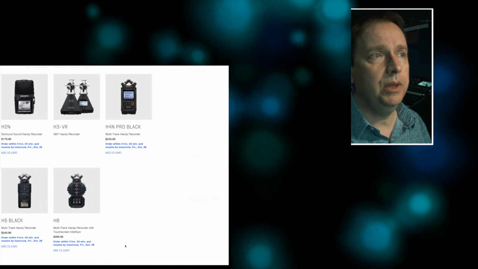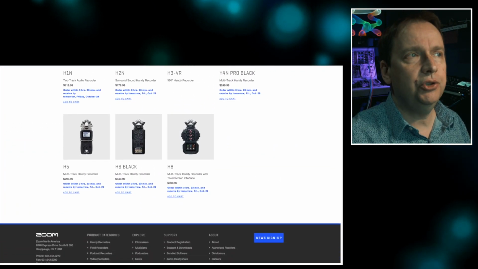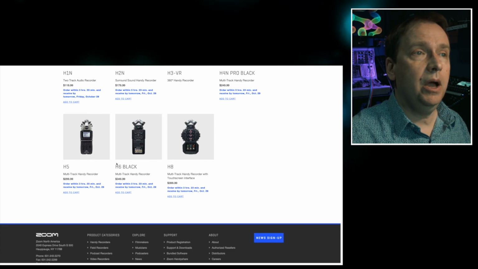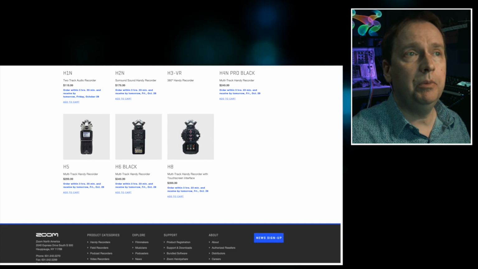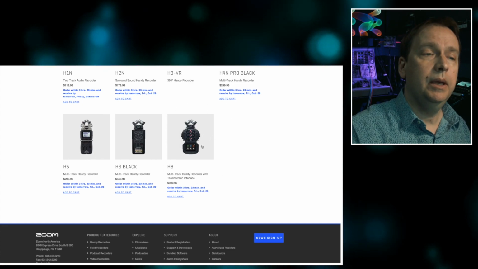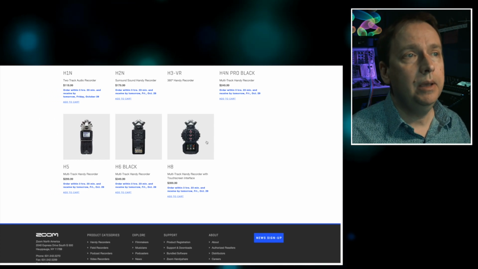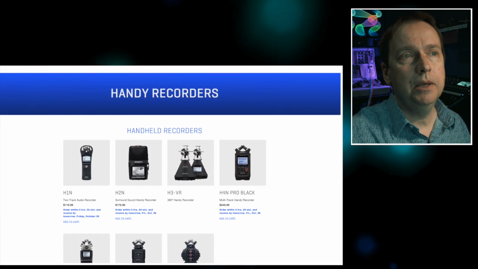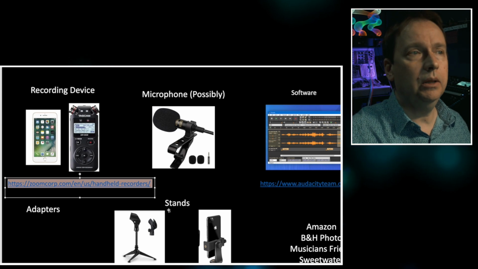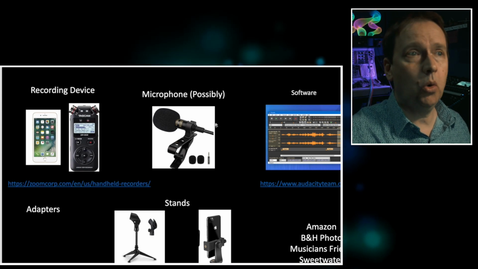Again, these are the other versions. So if you want to go up in quality, you want to do surround sound, you can go with the H2N. If you want to do multi-track, connect your computer, higher quality audio, you want to have multiple microphones, including phantom powered XLR microphones like this one, then you'd obviously have to go up in price. So that's your first consideration, to really look at what type of recorder you want.